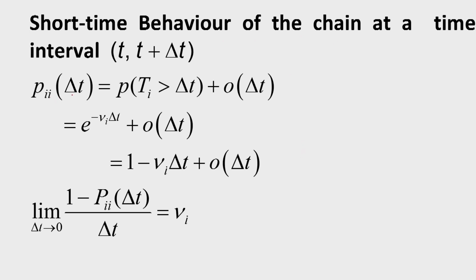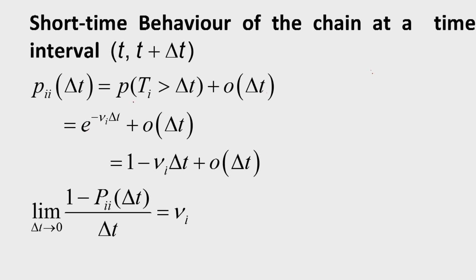Now, P_ii(delta t) is the probability that the state holding time T_i is greater than delta t, which means there is no transition during the time t to t plus delta t, plus o(delta t). This will take account of multiple transitions, where the chain goes from state i to state j and then comes back to state i. That probability will be smaller, so we denote it by o(delta t).